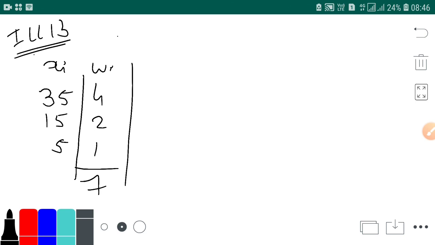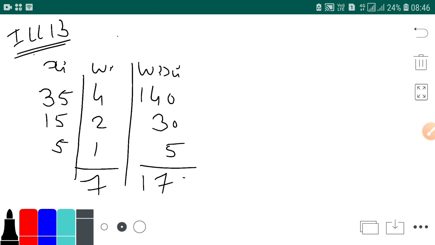So we know how to find the weighted mean. It's simple. First of all, we will find wi xi. What is wi xi? It's 35 into 4, 140. 15 into 2, 30. 5 ones are 5. So it is 175.